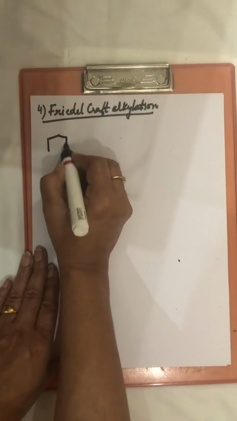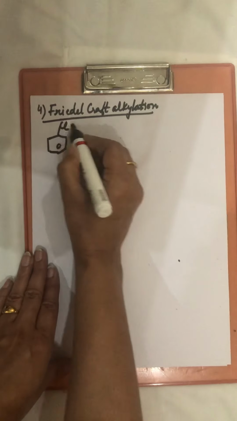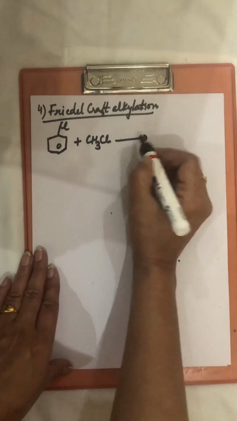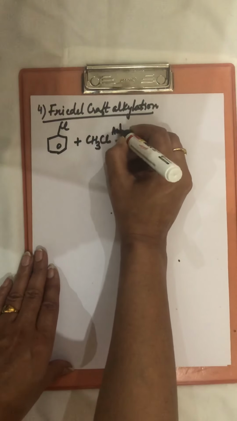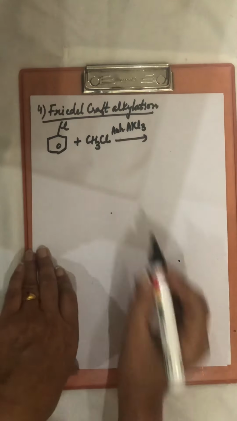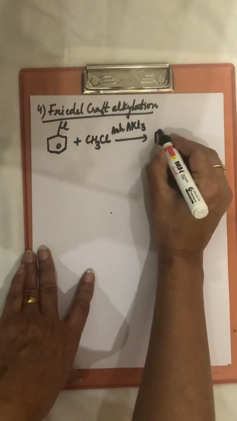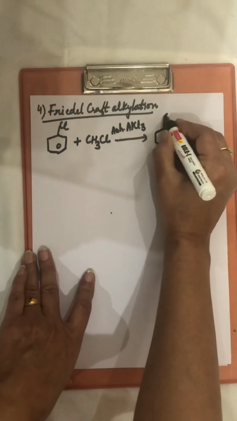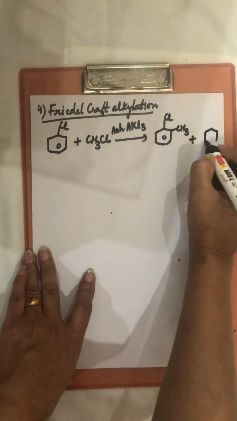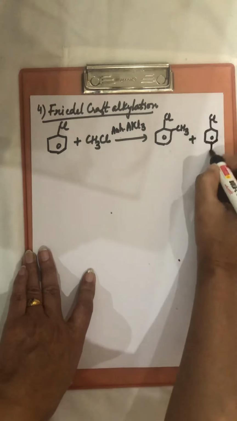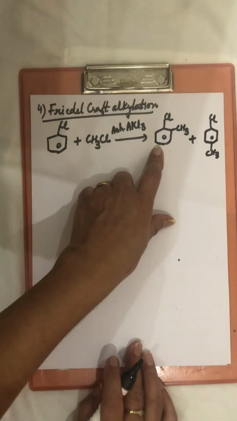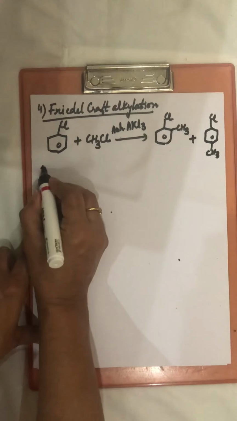In this reaction, chlorobenzene is reacted with alkyl halide like CH3Cl in presence of Lewis acid, anhydrous AlCl3. These two react and electrophile CH3 will form, which will come at ortho and plus at the para position. This compound is 1-chloro-2-methylbenzene.